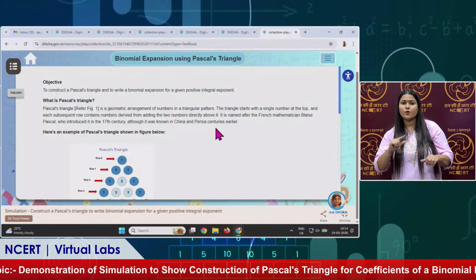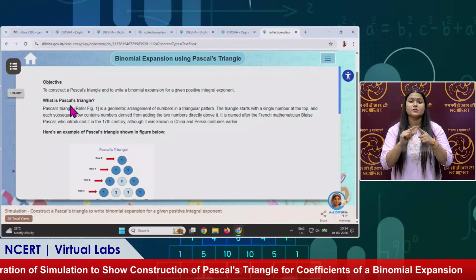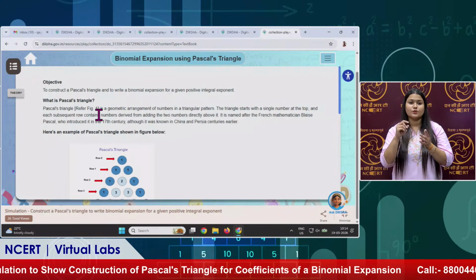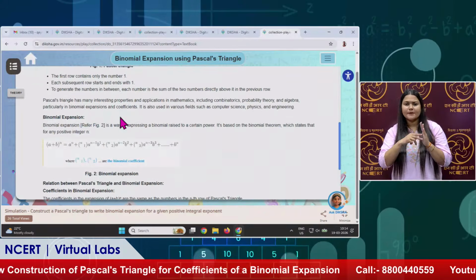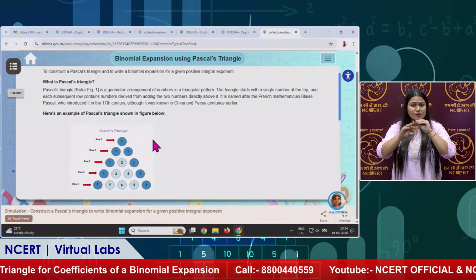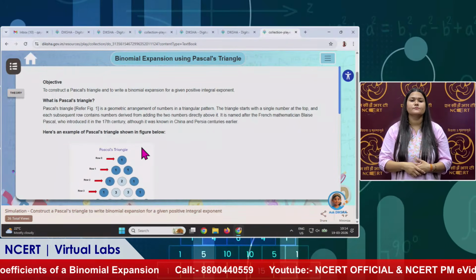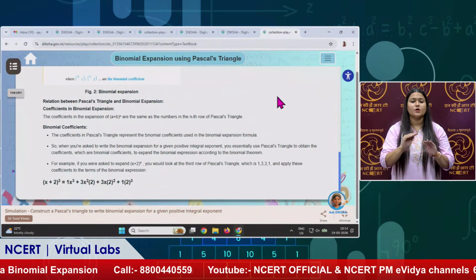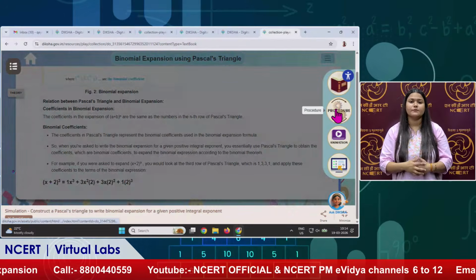First of all, we will see what is in the theory. It is written there: the objective, and what Pascal's triangle is. Whatever knowledge is required before this activity is written here, and students need to read it. Then they will come to the procedure part.